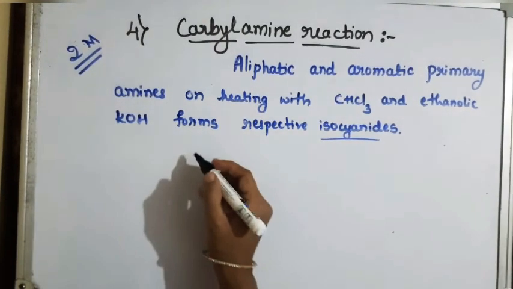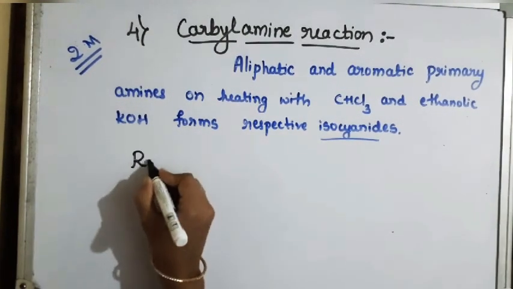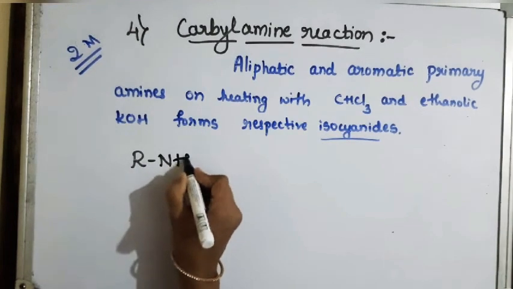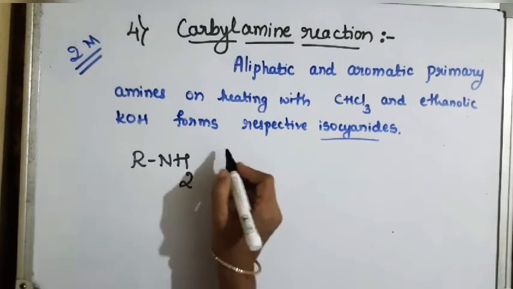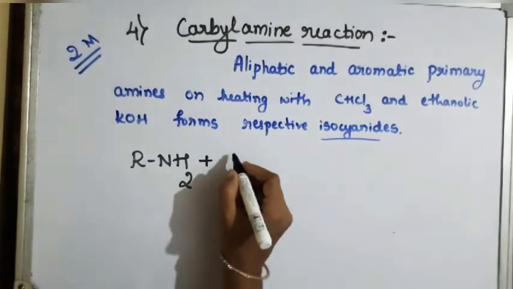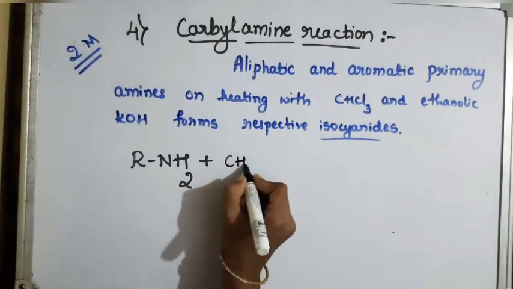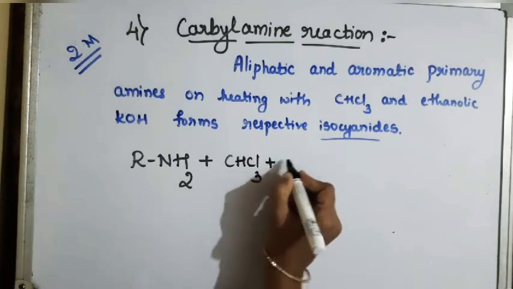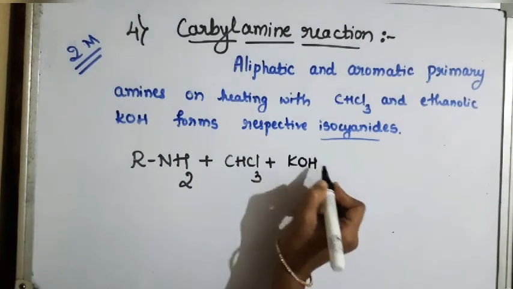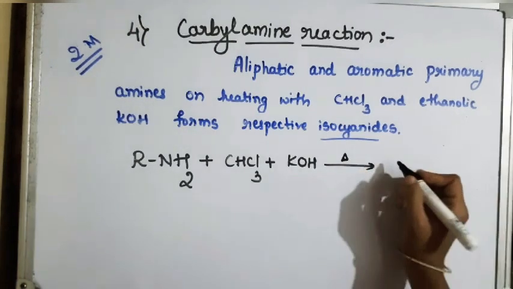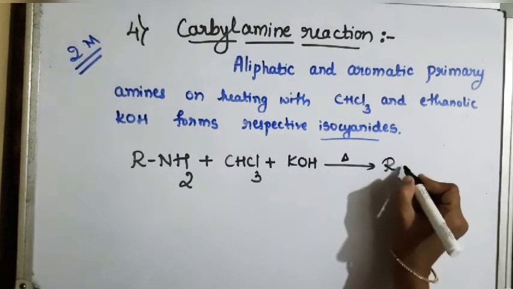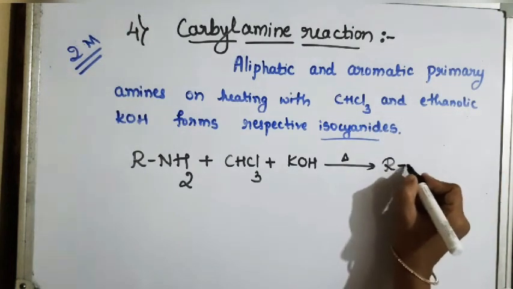So what happens in this reaction? An aliphatic or aromatic primary amine, represented as RNH2, is treated with chloroform, CHCl3, and alcoholic KOH. When these are heated, there is a formation of the respective alkyl isocyanide.